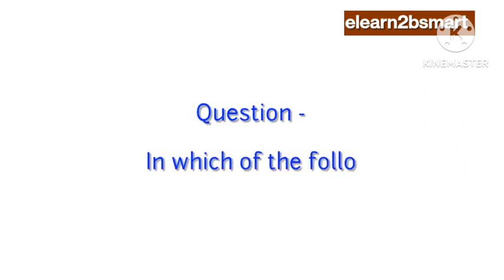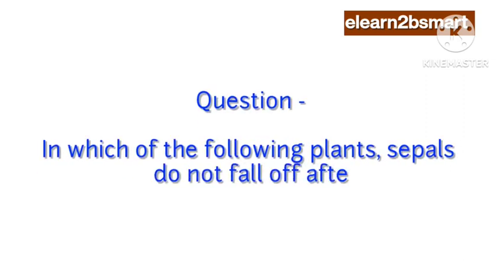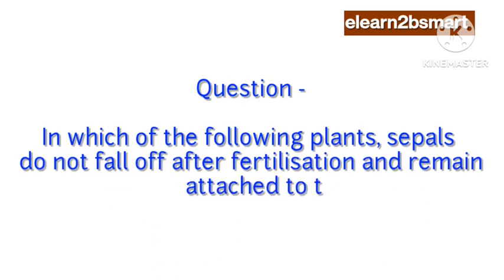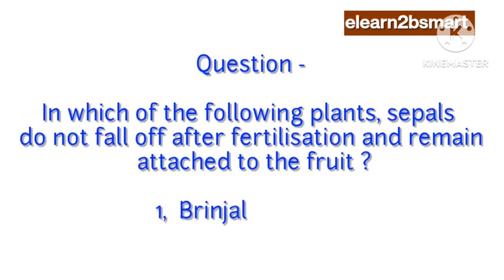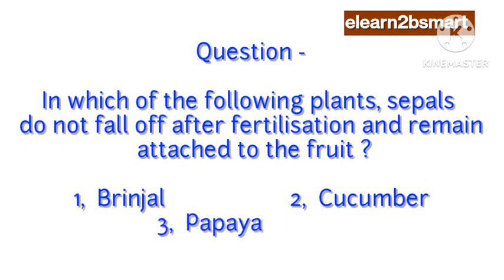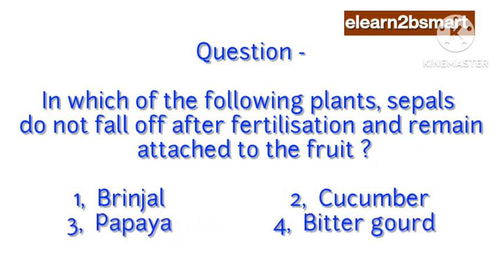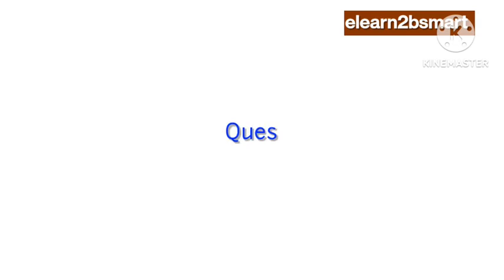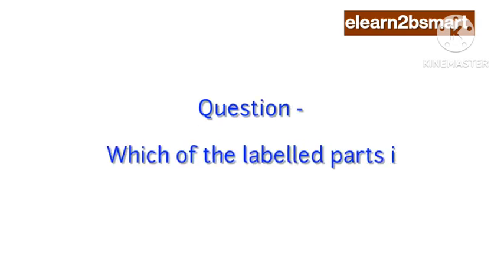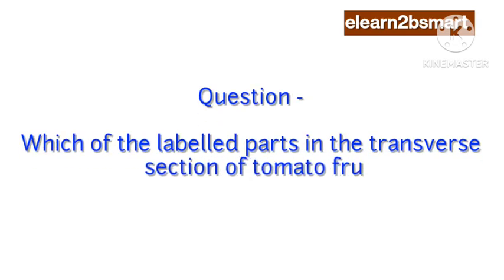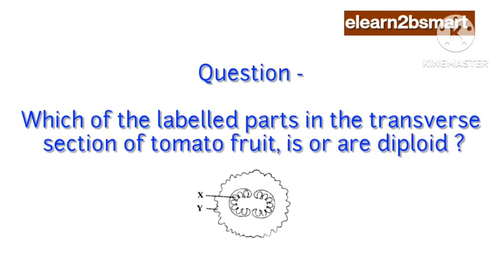Question: In which of the following plants do sepals not fall off after fertilization and remain attached to the fruit? 1. Brinjal. 2. Cucumber. 3. Papaya. 4. Bitter gourd. Answer: 1. Brinjal. Question: Which of the labeled parts in the transverse section of tomato fruit is or are diploid?